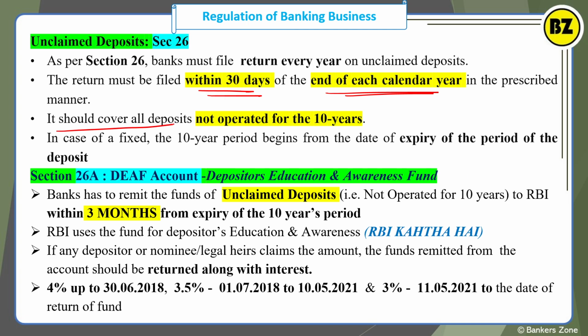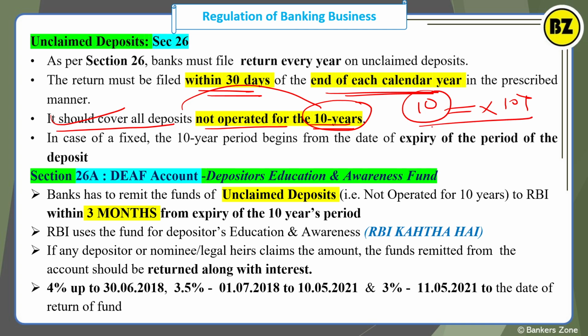Now it should cover all the deposits not operated for 10 years, right? You should cover all the deposits which are not operated for 10 years. That means if you have some balance in your account and you are not operating it for 10 years, that means you are not doing any transaction. Bank-induced transactions will not be counted. If there are no customer-induced transactions for 10 years, then it will be counted as an unclaimed deposit.